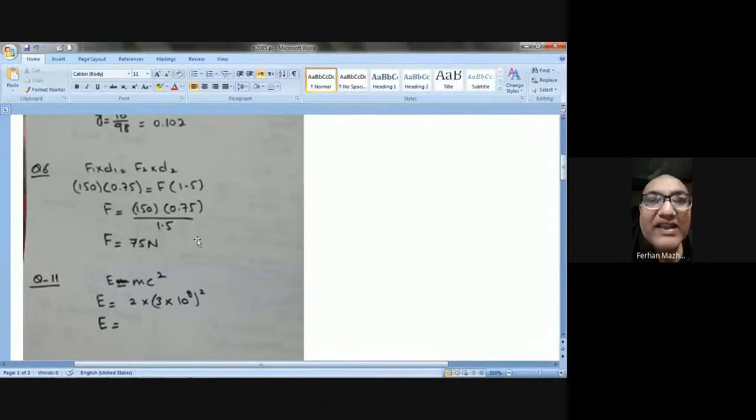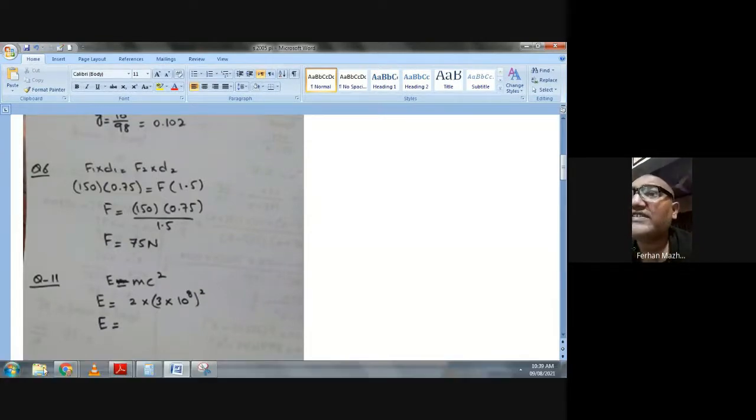When I make F alone, I have 150 multiplied by 0.75 divided by 1.5. So we will have 75 newton. F will be equal to 75 newton. So that is question number 6. The F value is 75 newton.